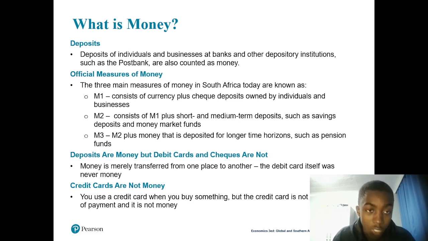How so? I already mentioned that deposit is money, right? But debit cards and checks are not money. Deposits are money because they are deposited to the banks by individuals and businesses, right? But a debit card is the card that you use when you go to buy clothes at Mr Price or anywhere else. You insert that card, and that card creates a debt, because the money won't be taken rapidly at that time, it has to wait for some time. So you create a debt, and creating a debt is not actually money.